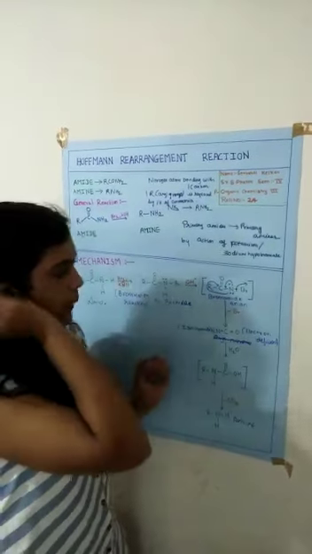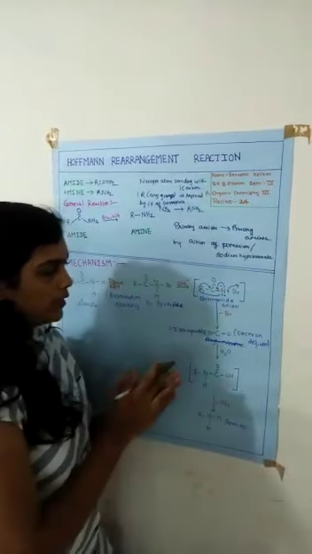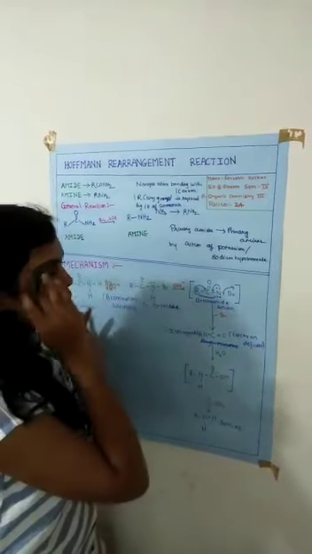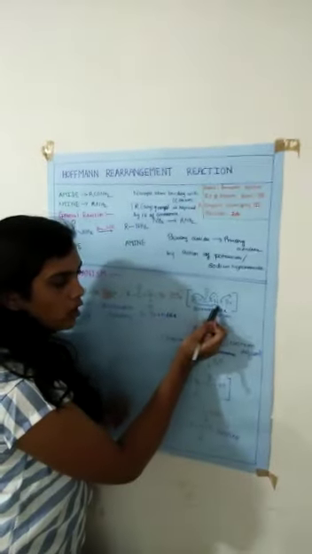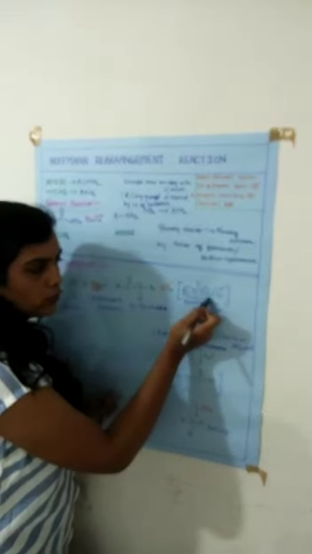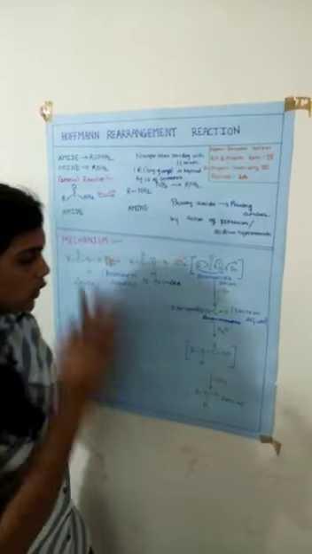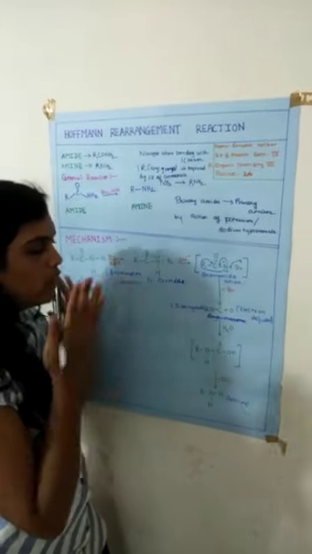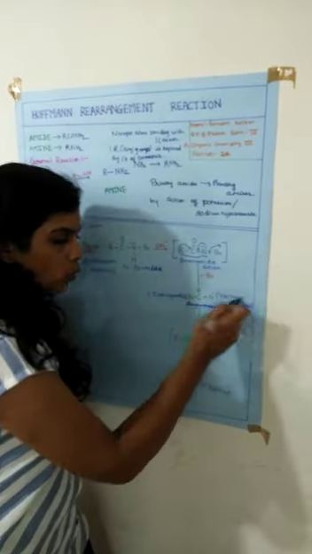Now, further we will remove this Br atom. When the Br atom leaves, one lone pair of electrons on nitrogen will form a bond with R, and one lone pair of electrons present on nitrogen will form a double bond with C. So what we will get is an isocyanate, R N double bond C double bond O.